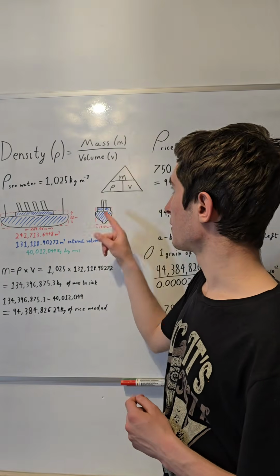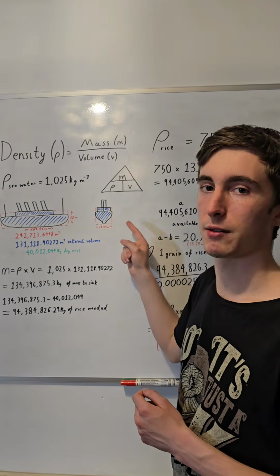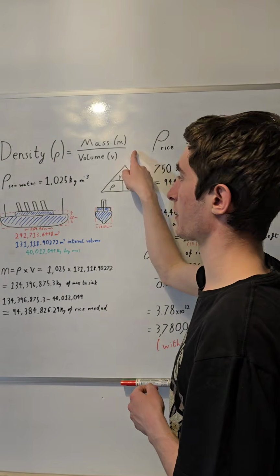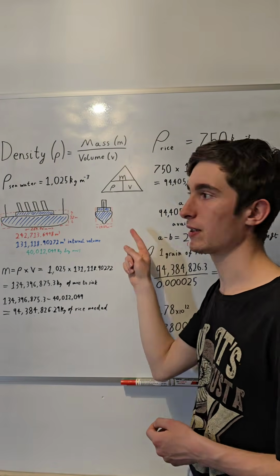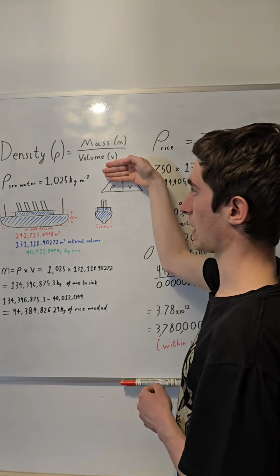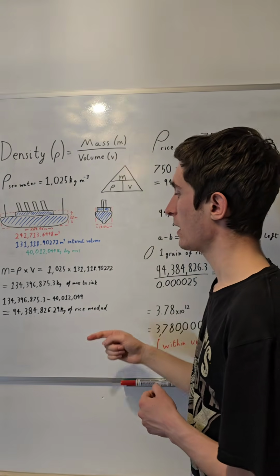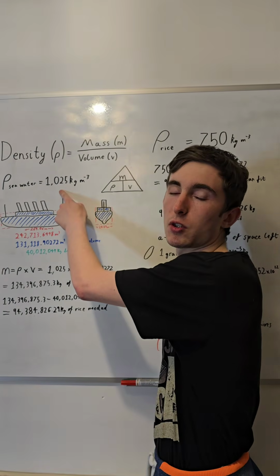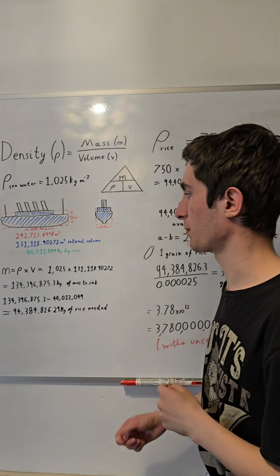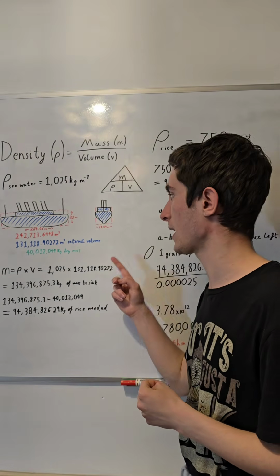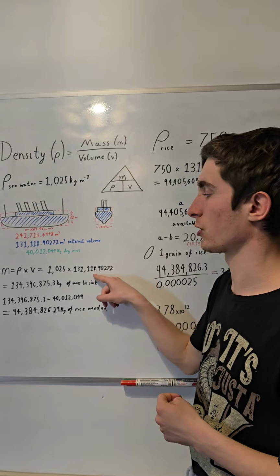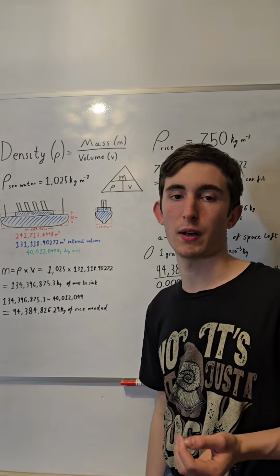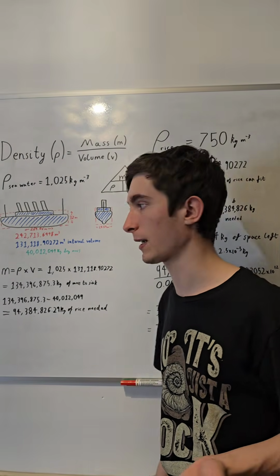Now, what we want to do is find the mass of rice required to sink the Titanic. We have the density equation, density equals mass divided by volume, and we want to rearrange this for mass, which is mass equals density multiplied by volume. So if we take the density we want, which is the density of seawater, 1,025 kilograms per cubic meter, and multiply that by the total volume of the Titanic, which is 131,119 meters cubed, then we get the mass of rice required, or the total mass for the Titanic to sink, which is